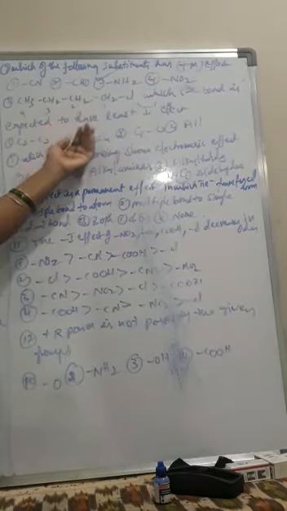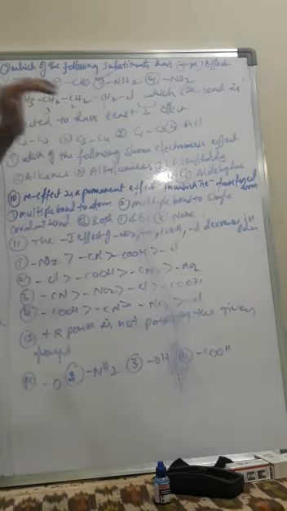Gradually the inductive effect decreases between 2 and 3 and also 3 and 4. After the third carbon atom, we can neglect the inductive effect. So the least inductive effect is present between C3 and C4.